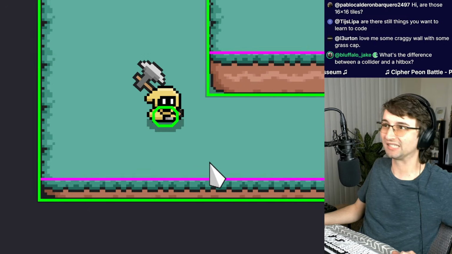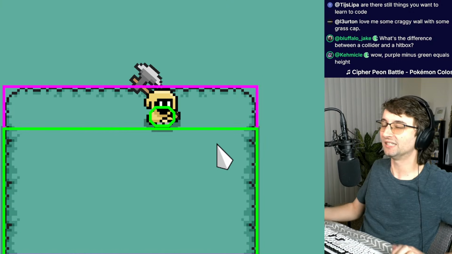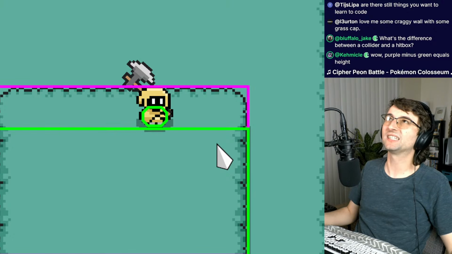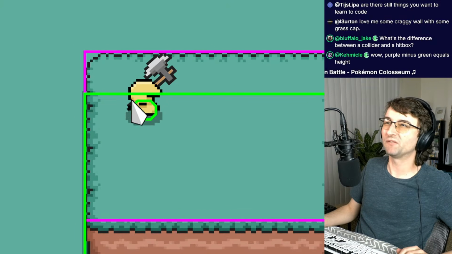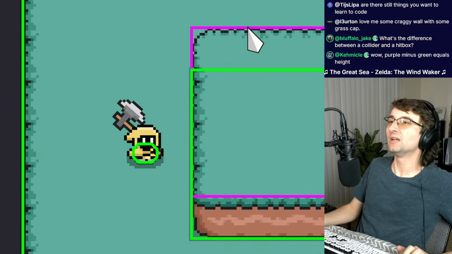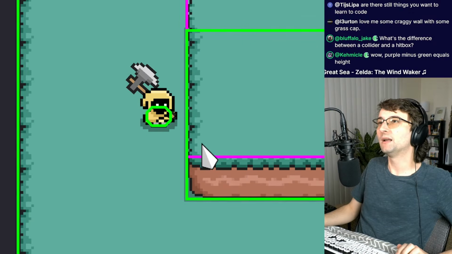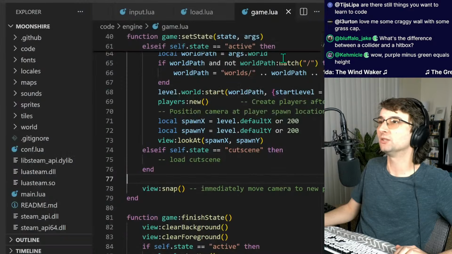The purple box is not solid. The purple box is not solid at all. The purple box strictly is the ground. Imagine it as a flat piece of paper that the player uses to figure out where the actual surface of this elevation is, because we can see the green box, but we don't really know how tall it is. What if I change this middle section to be super, super tall?